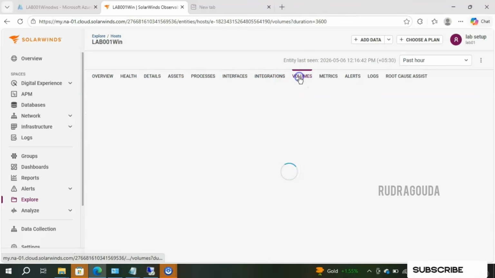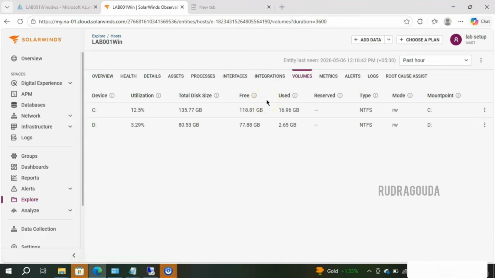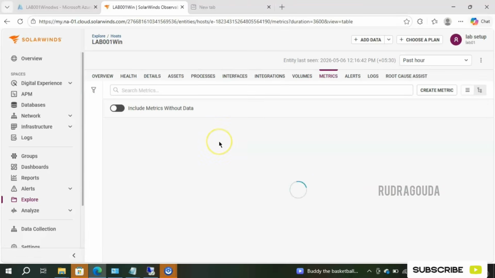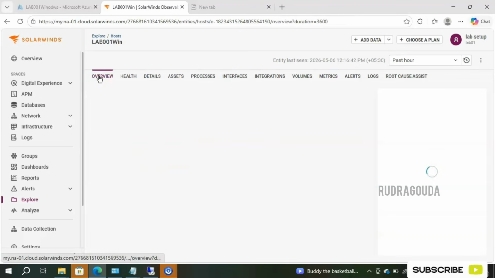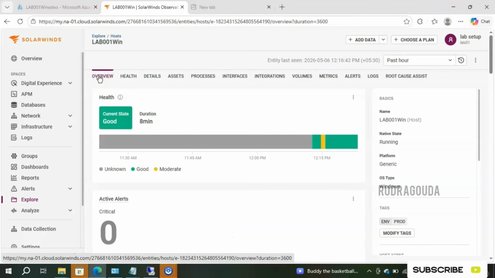If you go to the volumes, it will list out what all the volumes are there. Currently there are two volumes, C drive and D drive. What is the utilization, total disk size, free, used, reserved, and what type it is. So you can see, right, very detailed information the SolarWinds agent is going to give us. If you go to the metrics section, you will get complete metrics that the agent is capturing, like CPU, memory, etc. All the information is available. We'll cover metrics and alerts in the upcoming classes. But I hope you understood how to do the SolarWinds agent installation on Windows servers.